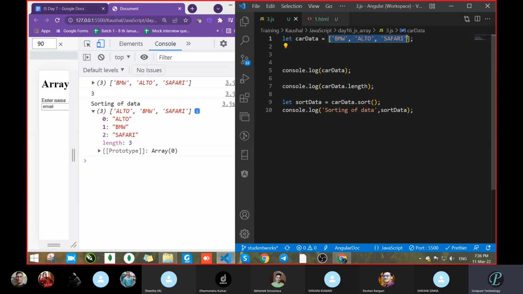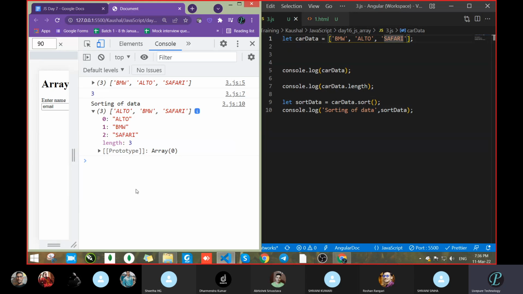BMW first, then Alto, then Safari, means letter B first, then letter A, then S is third. But after sorting, A became the first, B became the second, and S became the last. Got it? It arranged in the proper manner, like ascending order.